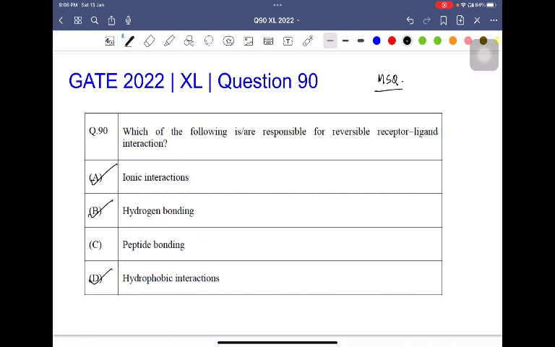But C, peptide bonding, this option is not correct because peptide bonding is a covalent interaction and it forms between two amino acids. But when a receptor and a ligand interact, there is no such covalent interaction that takes place. So therefore, our answers here will be A, B, and D. Ionic interactions, hydrogen bonding, and hydrophobic interactions.